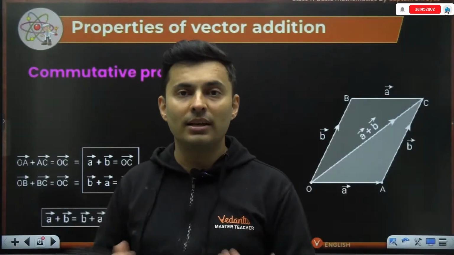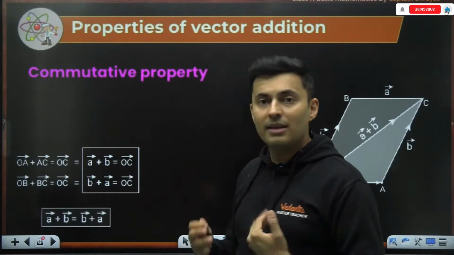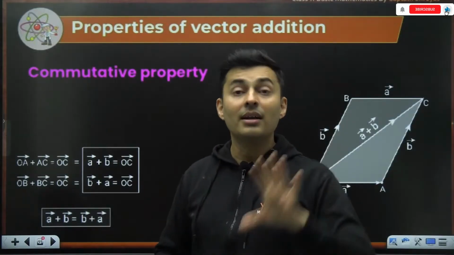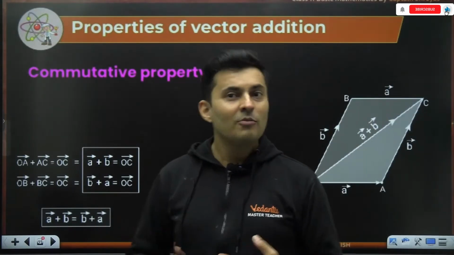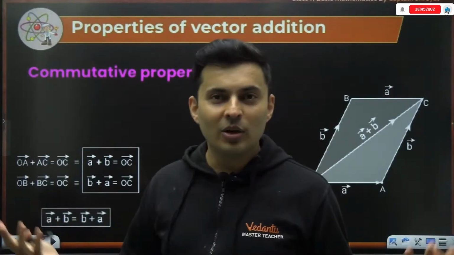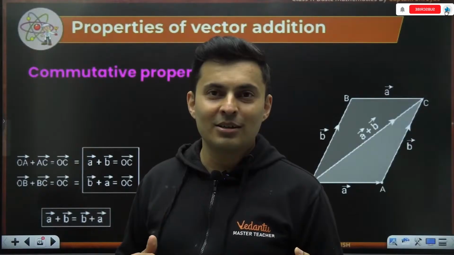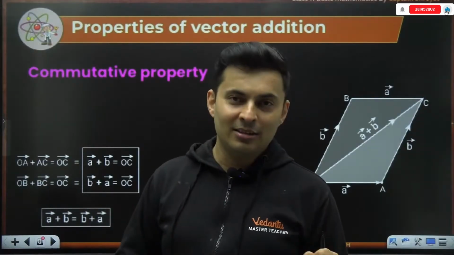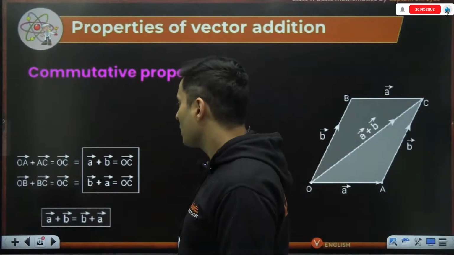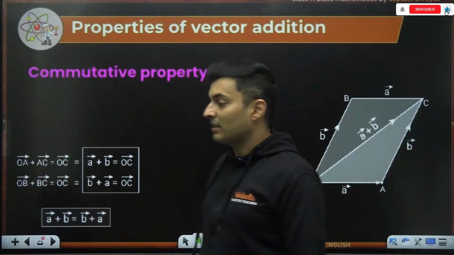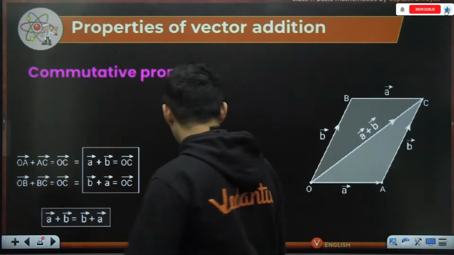It is commutative. That means the order of performing the individual events does not matter in the final answer or in the final effect, right? But in our life, things are not commutative. I can't do 10th standard first and then 9th standard, or I can't do 12th and then 10th. No, it has to go in a specific order. That is the rule of life. So when the order of events does not matter in the final outcome, then it is said to be commutative.